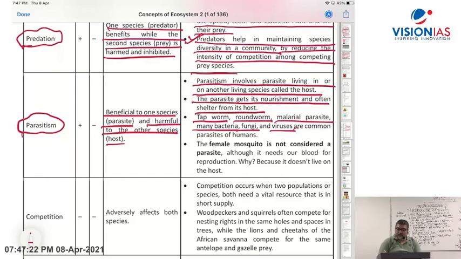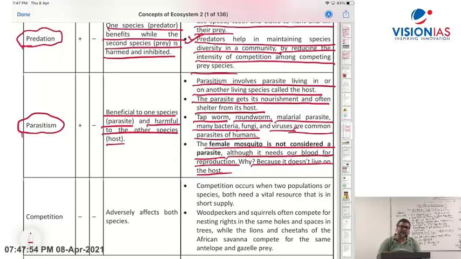So viruses are common. Now what are examples of parasites of humans? Tapeworm, roundworm, malarial parasite, many bacteria, fungi, and viruses are common parasites of humans. A female mosquito is not considered a parasite. I have said the female Anopheles mosquito is a vector which transmits the malarial parasite to humans, although it needs our blood for reproduction. Why? Because it does not live on the host.